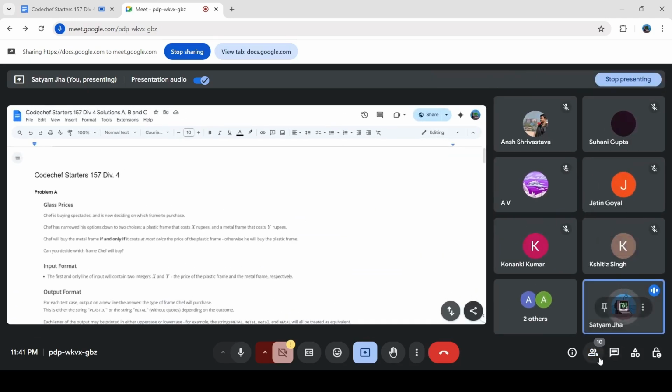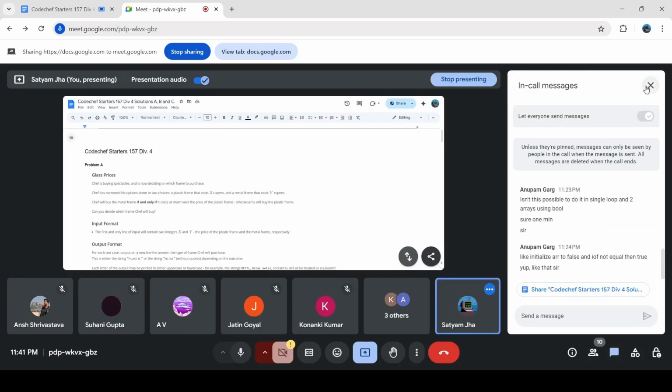Ansh will carry over. So if you guys have any doubts in my part, please respond. Otherwise, we can start with problem D. Ansh.